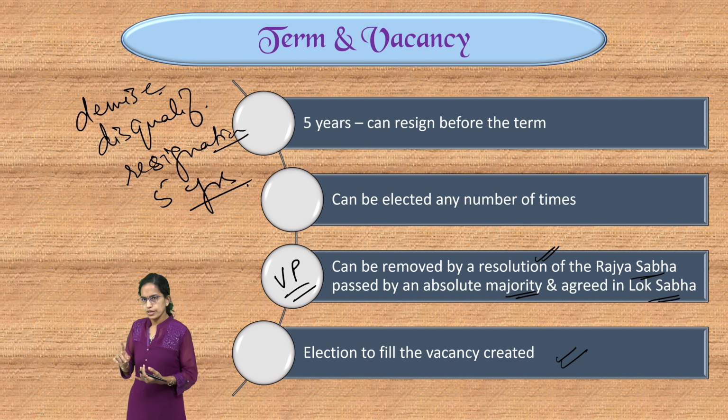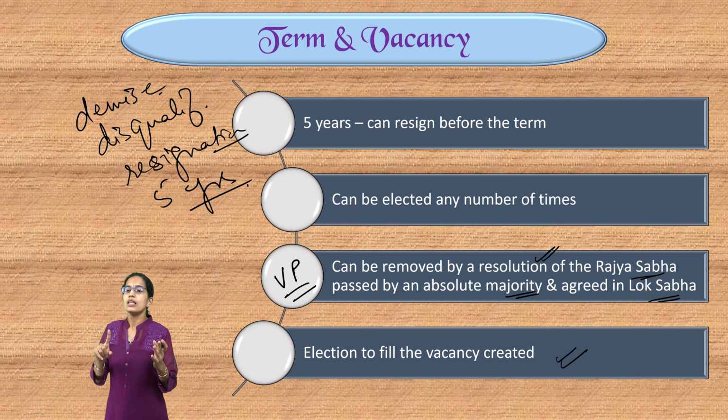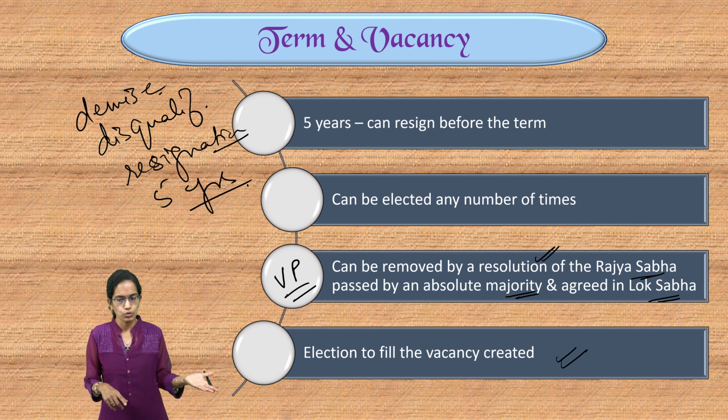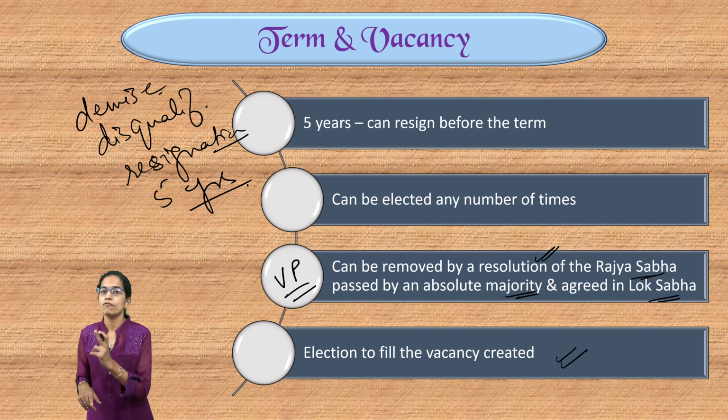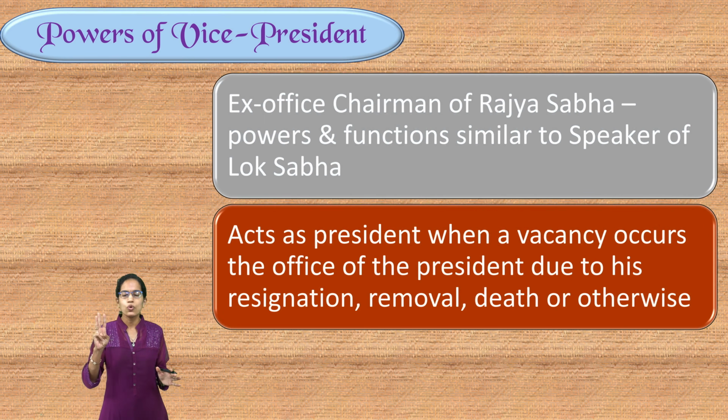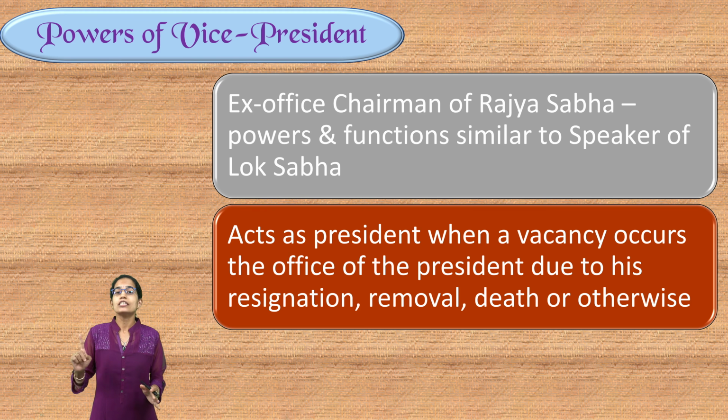Now, important to note, as I mentioned before as well, for Vice President, the removal process is simply by an absolute majority passed in Rajya Sabha, agreed to in Lok Sabha. However, in the case of President, there is a process of impeachment that occurs. In case of the powers, there are two very important powers that Vice President has. Vice President is the ex officio chairman of Rajya Sabha.